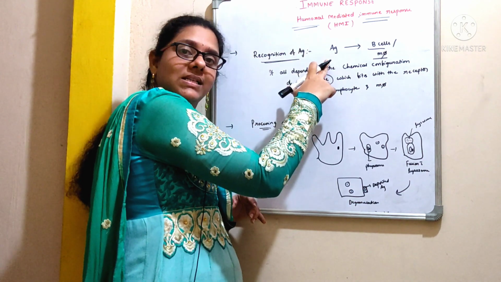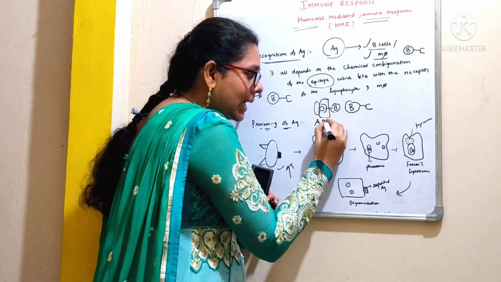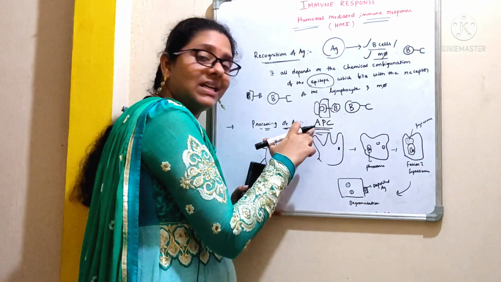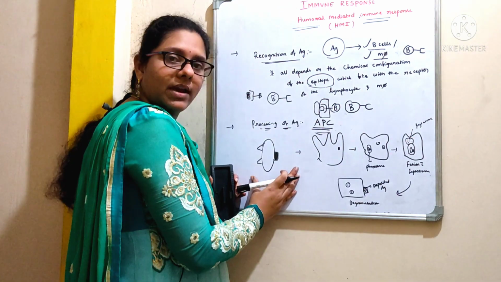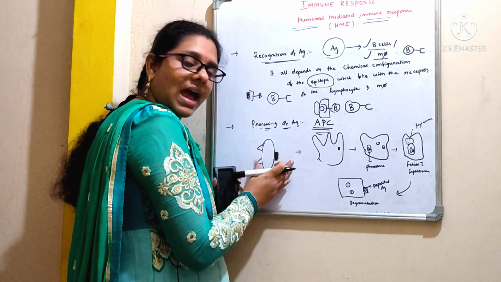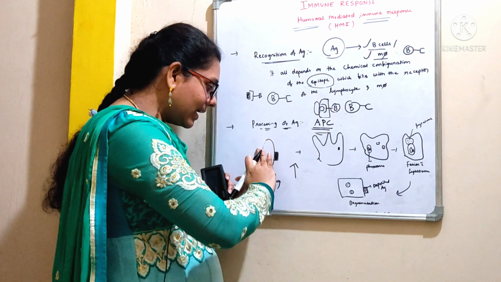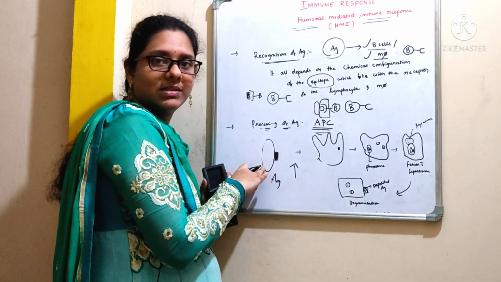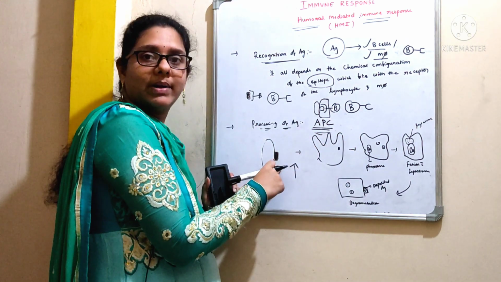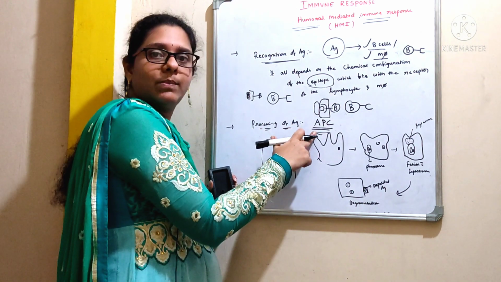Once the antigen is recognized, then it will be processed. As a part of antigen processing, APC, which stands for antigen presenting cells, play a very important role in presenting the antigen to B cell. See, look at the picture carefully. This is the antigen, okay? These antigen presenting cells will make this antigen more immunogenic. What they actually do is degrade non-immunogenic and less immunogenic regions and make this antigen more immunogenic. See here, now only this region is present, whereas the other non-immunogenic and less immunogenic regions are degraded by these antigen presenting cells.